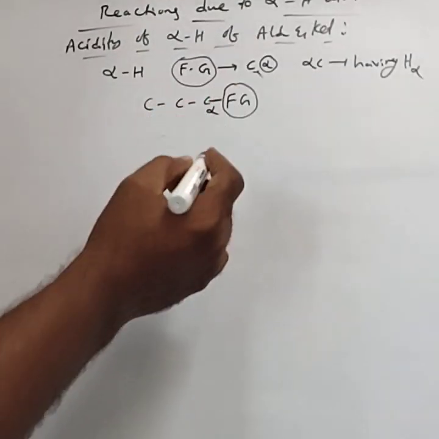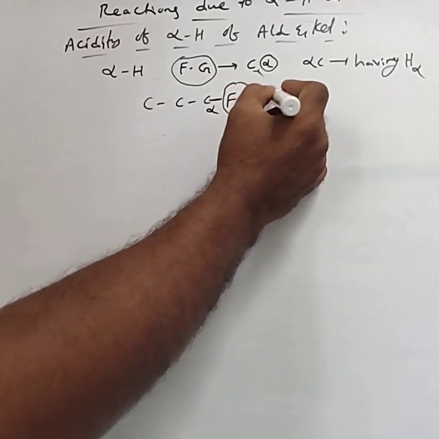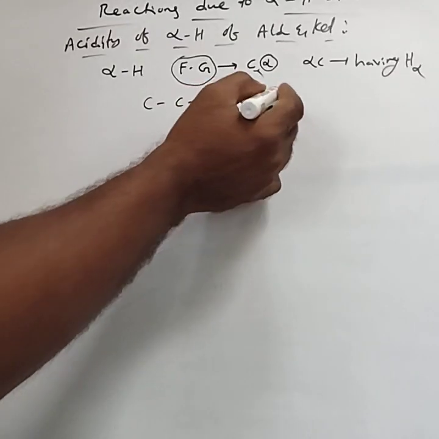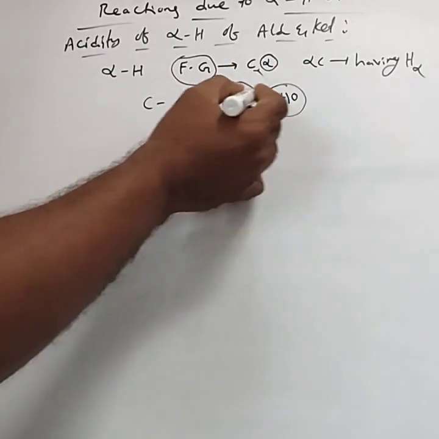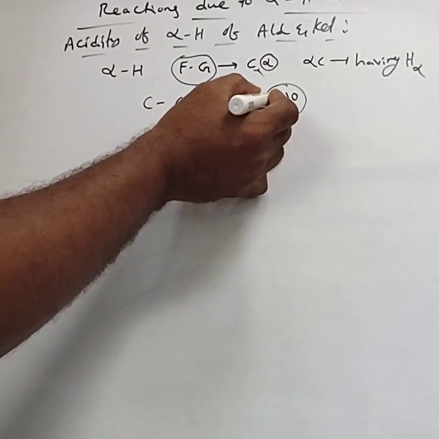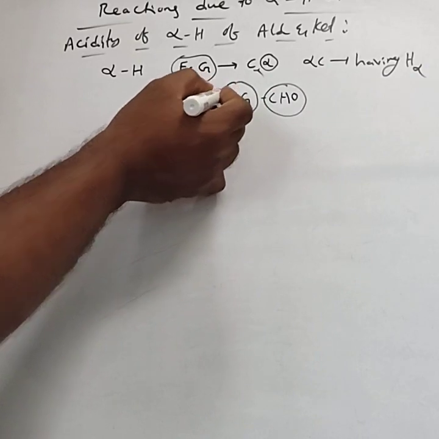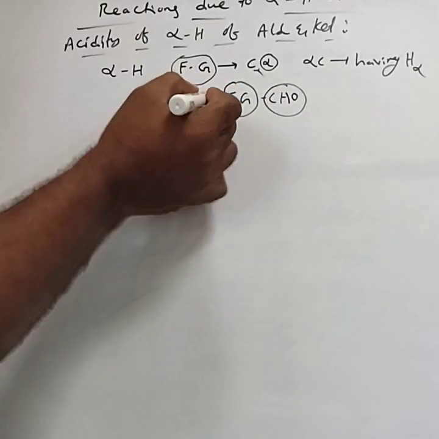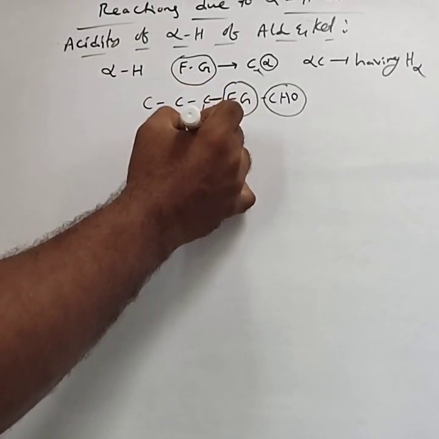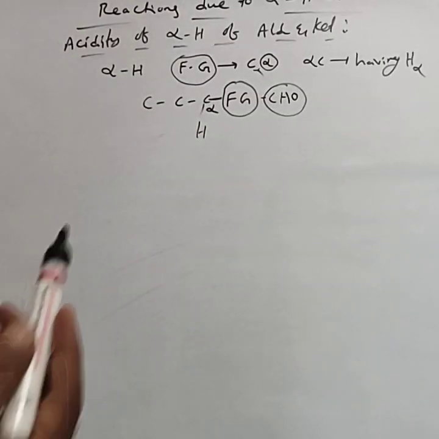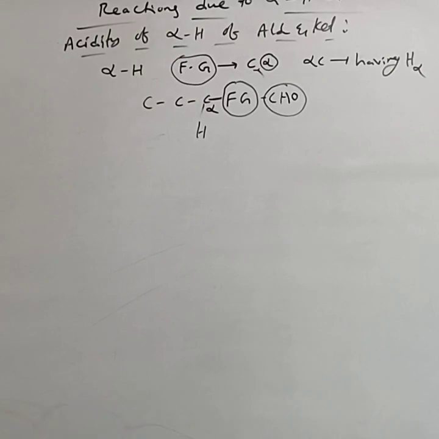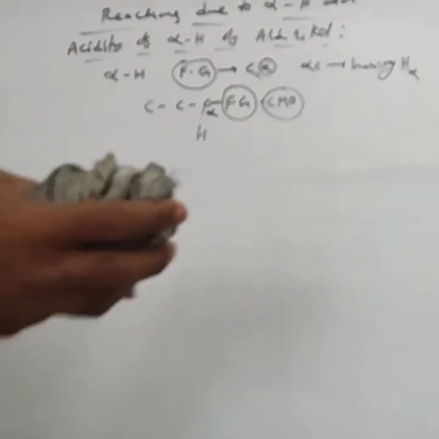If the functional group also contains a carbon atom, for example CHO, that carbon is not the alpha carbon. Functional group bonded carbon is called alpha, and if hydrogens are bonded, those are called alpha hydrogen atoms. We have to be familiar with this alpha hydrogen atom.